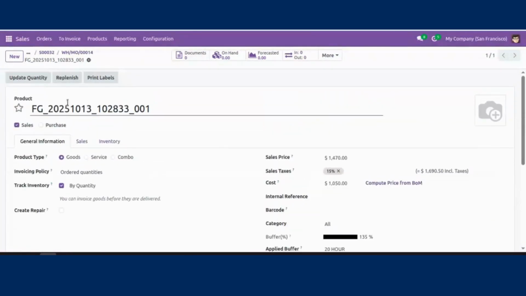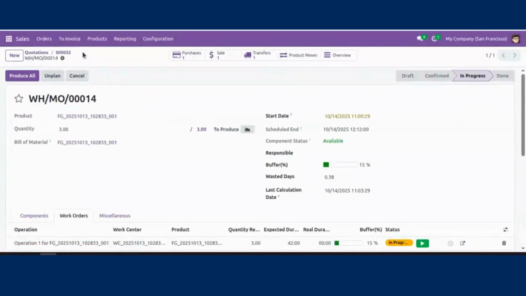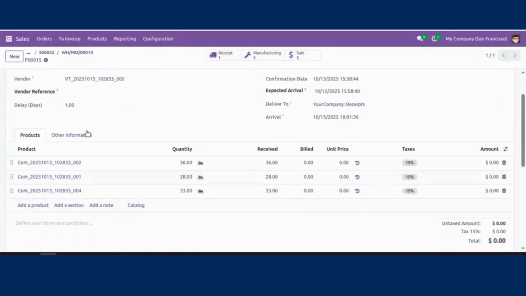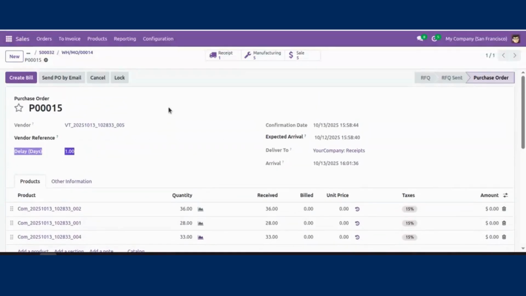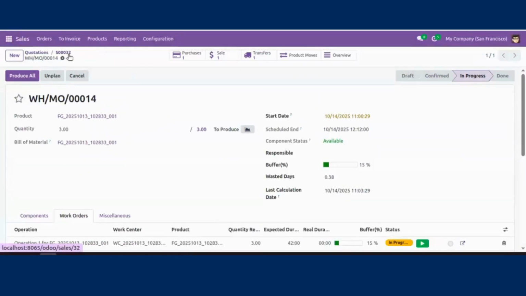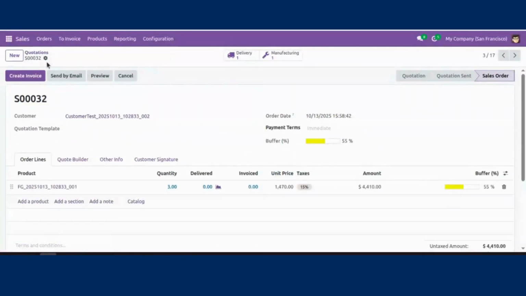Now let's go to the purchase orders form view. It reflects vendor delays. Any delay automatically increases the linked sales orders buffer, helping teams track pending deliveries and plan resources efficiently. Sales order progress bars summarize all orders, from safe to critical.